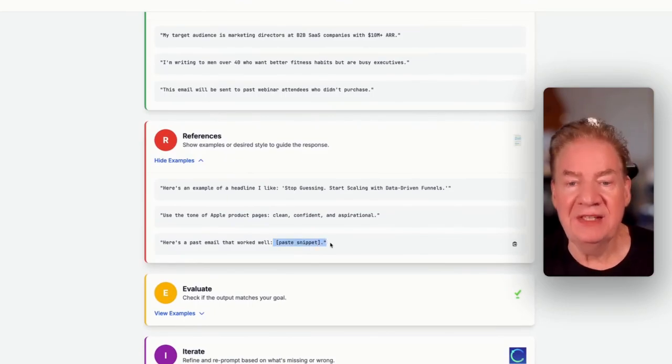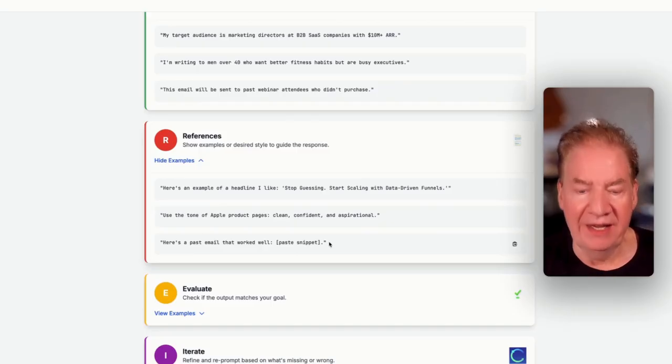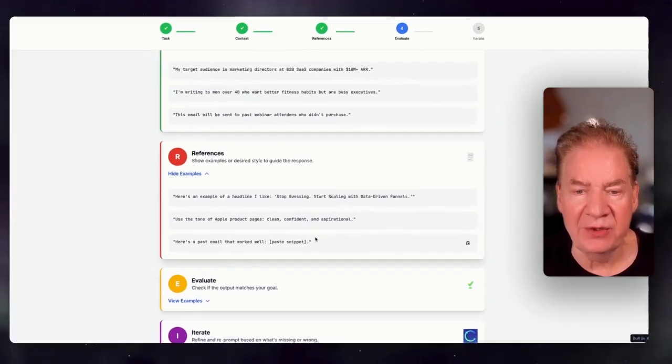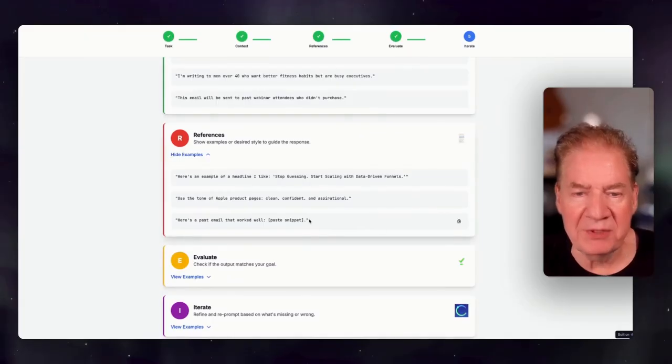Here you go. You paste in the snippet. You can even add a PDF here, as I said, or other materials. Sometimes I'll actually add an image. I might have seen an email, or maybe there's some copy I like from social media somewhere. I'll grab a screen copy of that, and I'll paste it right into here.